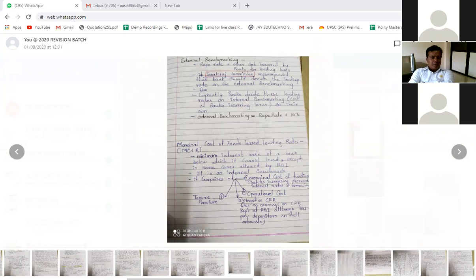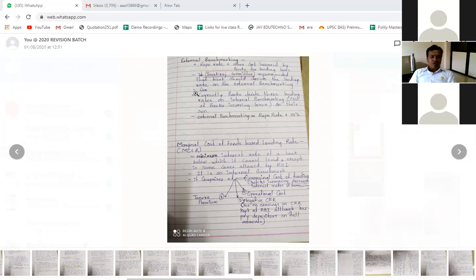So we can take their reference while deciding the interest rate. That is what is recommended by the Janki Raj committee: that the bank should decide the lending rate on the external benchmarking. Currently, banks decide these lending rates on the internal benchmarking, that is, the cost incurred by banks on the loans on their own.